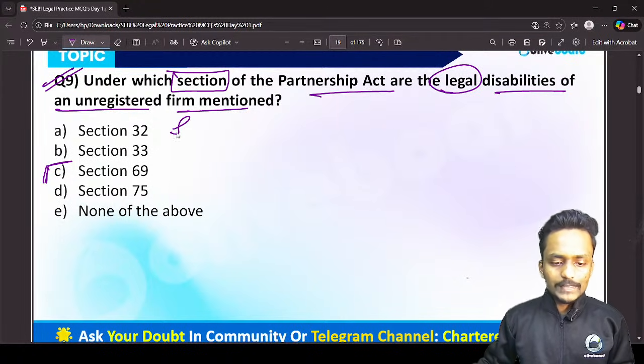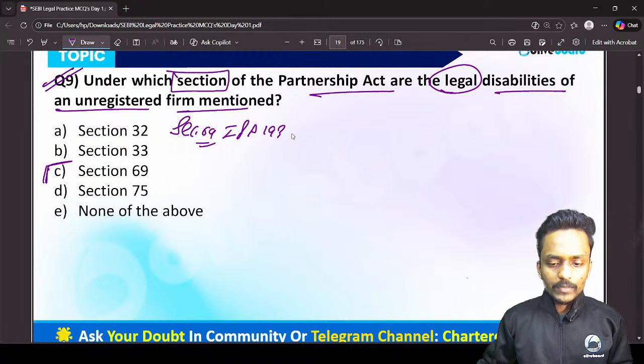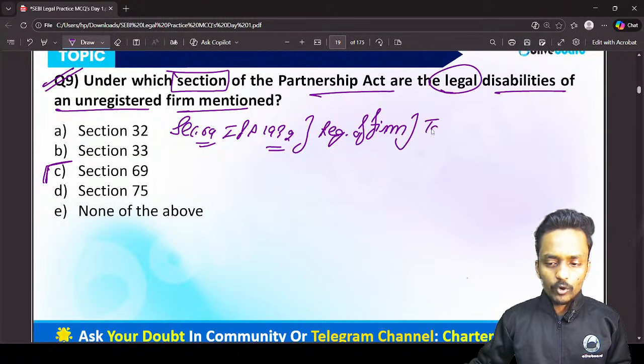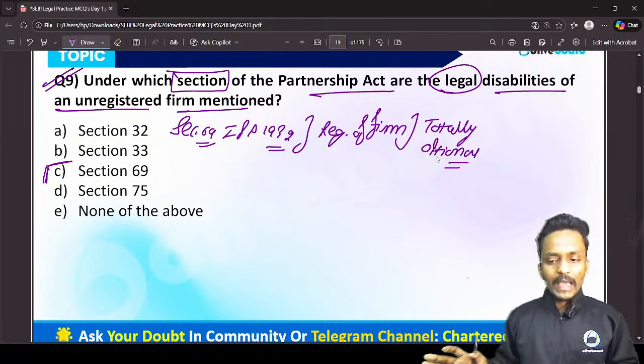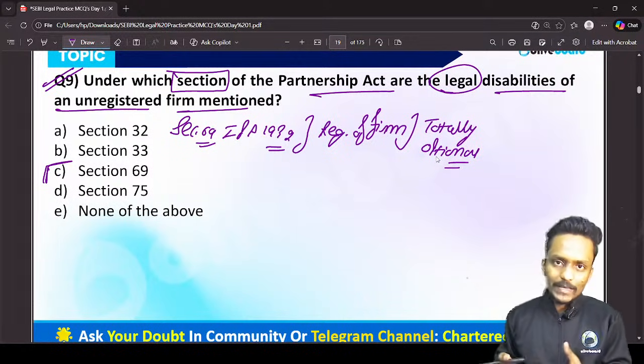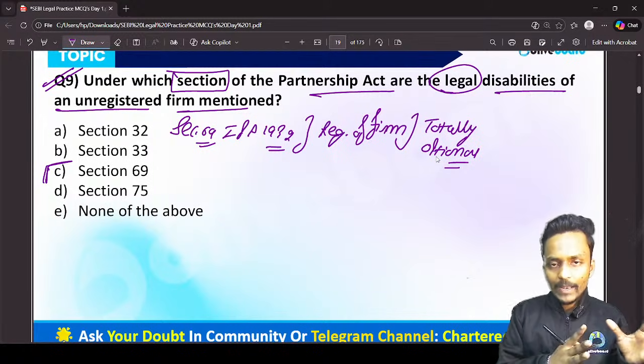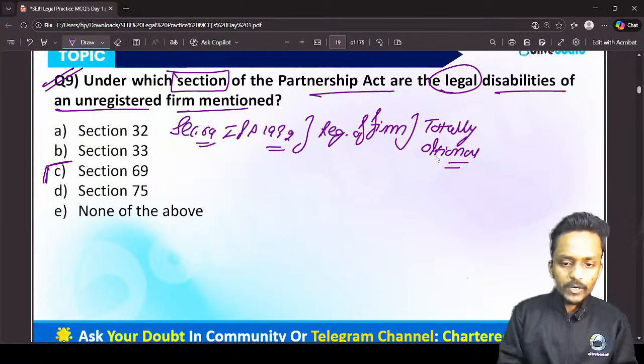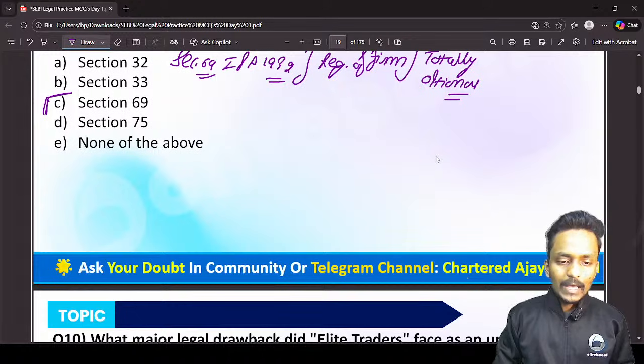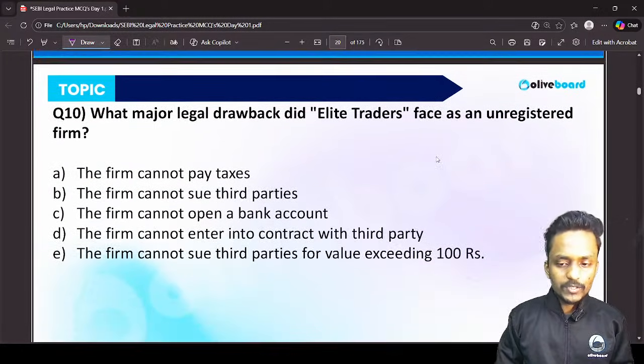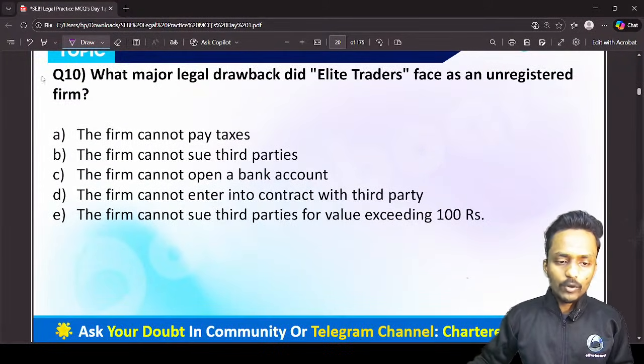Why, sir? Because section 69 of the Indian Partnership Act clearly prescribes that registration of a partnership firm is totally optional. It's not mandatory. If any partnership firm wants to register, definitely it can. But if a partnership firm does not register, it has some legal disabilities, and those disabilities are prescribed under section 69. Now we have question number 10 on your screen.